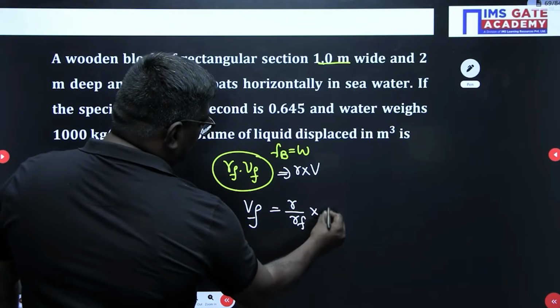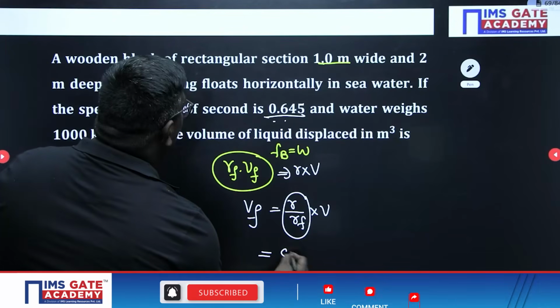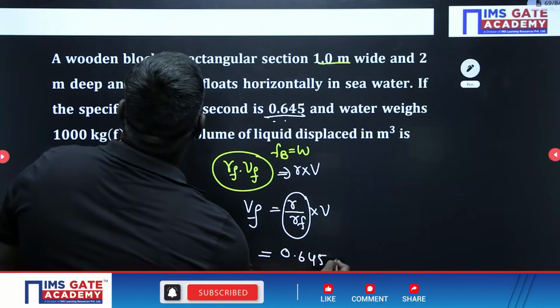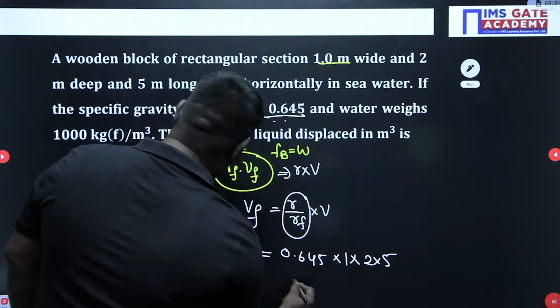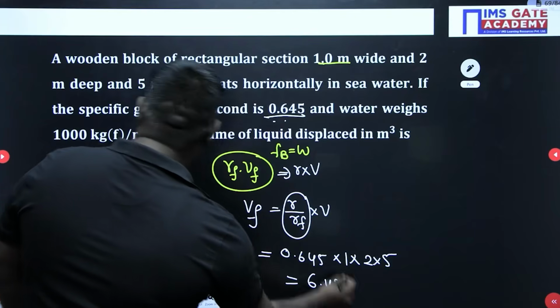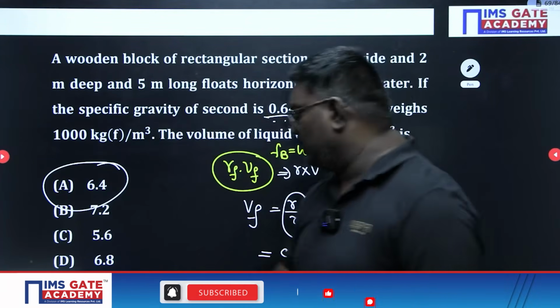So this is nothing but what, sir? This is nothing but specific gravity, which is given as 0.645. And volume is how much, sir? This is 1 into 2 into 5. So this will be equal to 6.45. The answer is 6.4 meter cube. Okay. I hope you are clear.